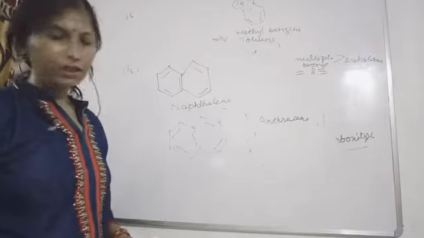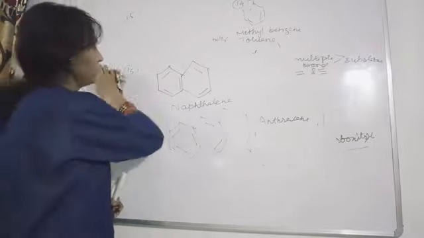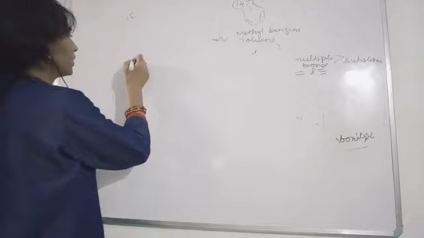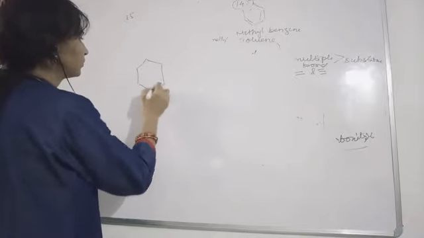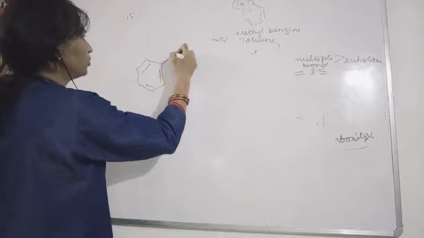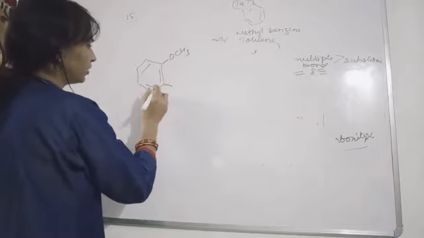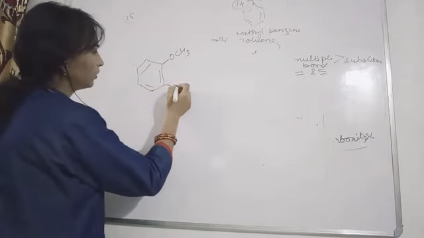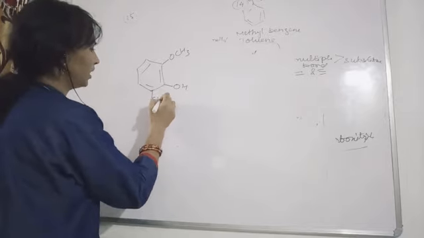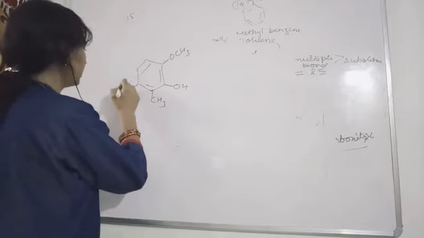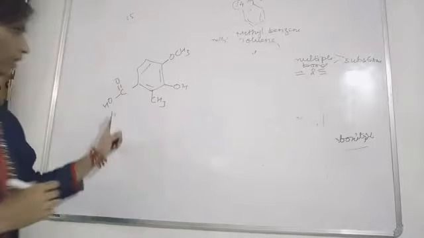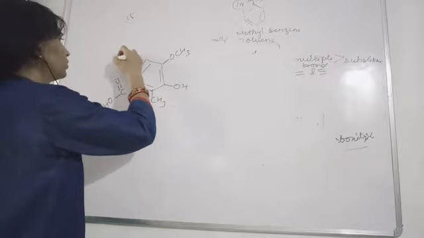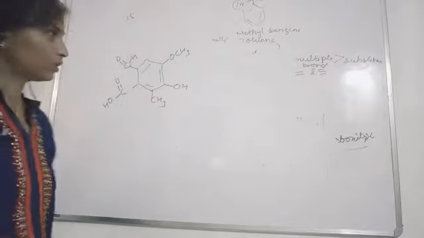So now next, more functional groups are attached to this benzene ring. What names are we going to give them? See here. Suppose you are having these functional groups: OCH3, then you are having an OH group, this alkyl group also, and COOH. Okay, and suppose you are having this CHO, this also.